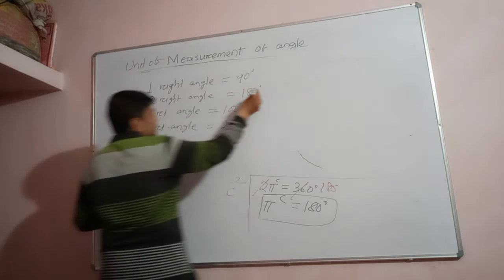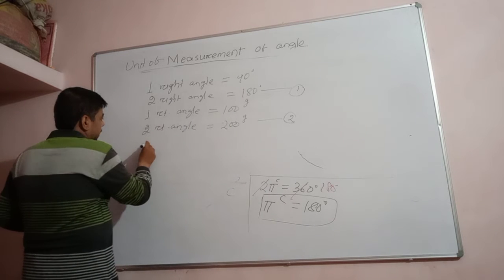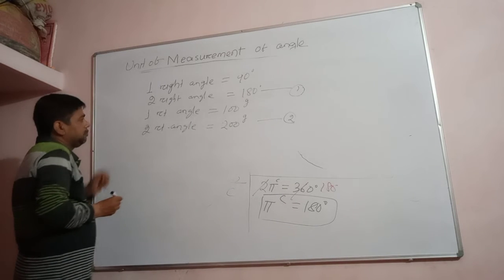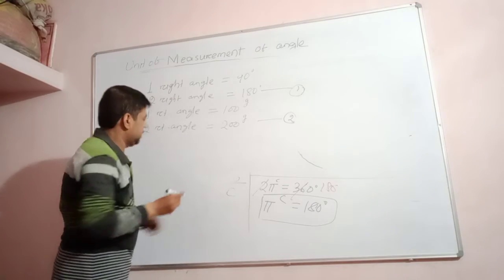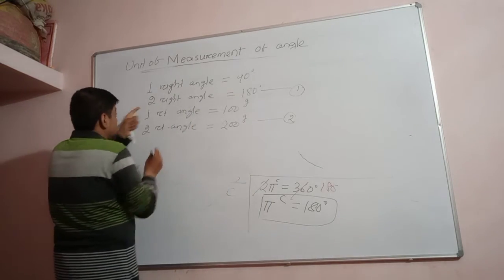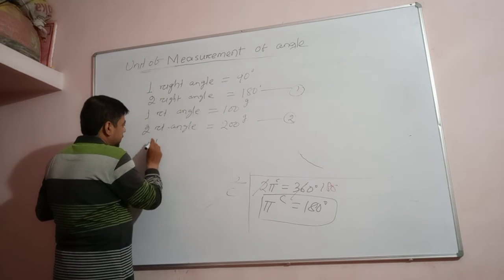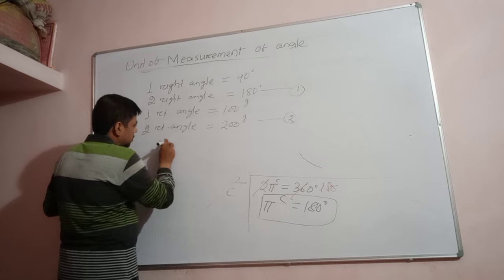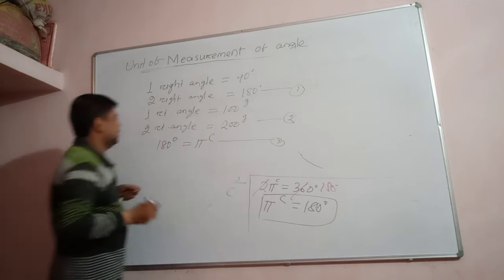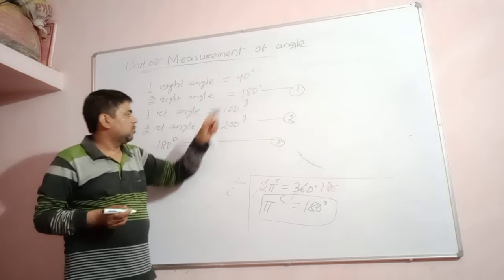Now let us see. Here we got what? 180 degree, pi radian. 180 degree means 2 right angle. Now you see pi radian. Here you got pi radian, so 180 degree is equal to pi radian. Third point: interestingly, you see 180 degree means 2 right angle. So you can compare.